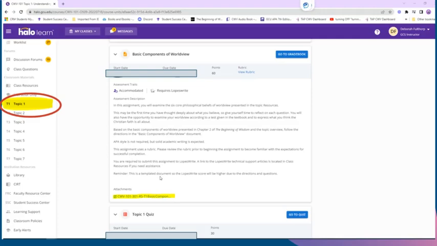Remember, this is a templated document, so the Lopeswright score will be higher due to the directions and questions. So don't let the higher scores deter you or frustrate you, but make sure that you are understanding that there will be a higher, so 30% due to the directions and questions. All right, so let's go to the assignment.